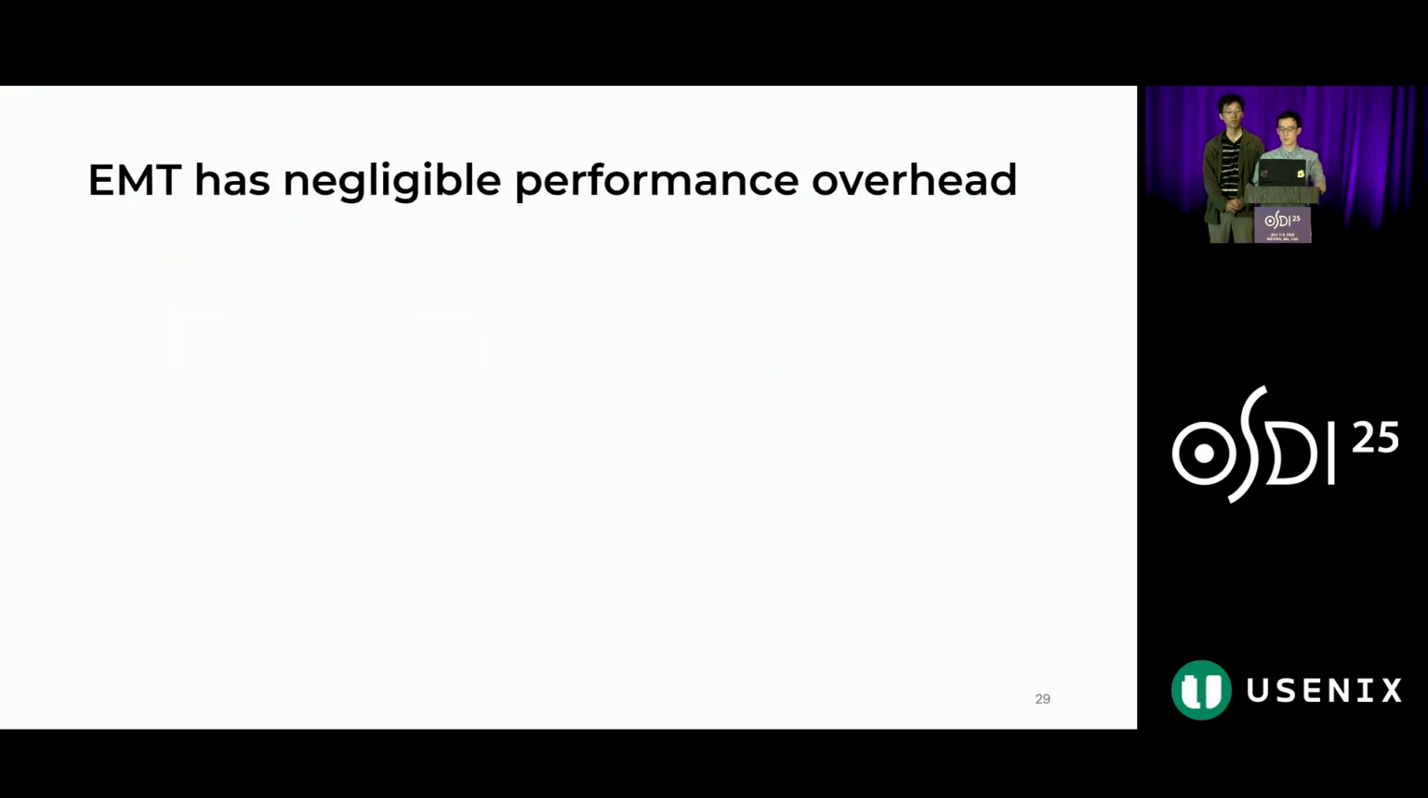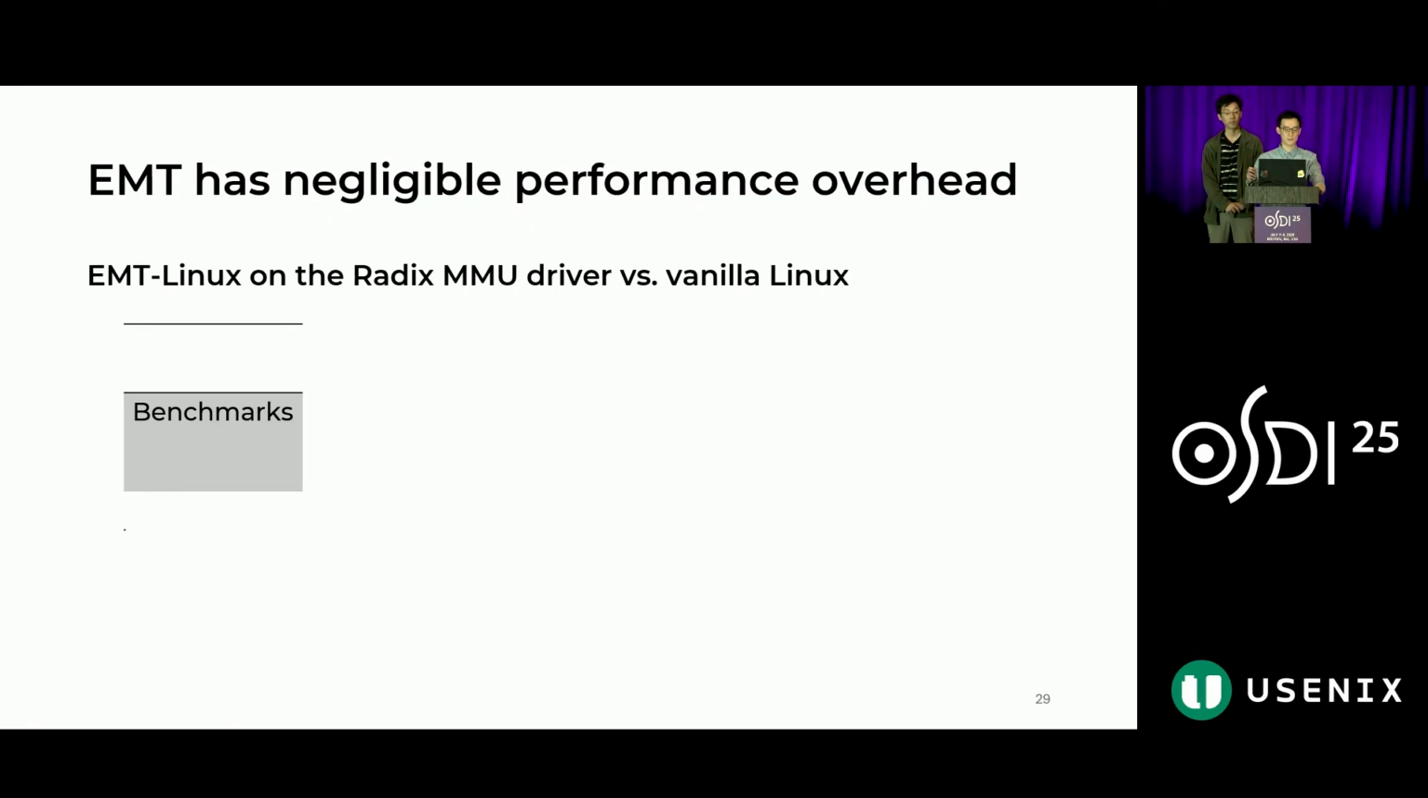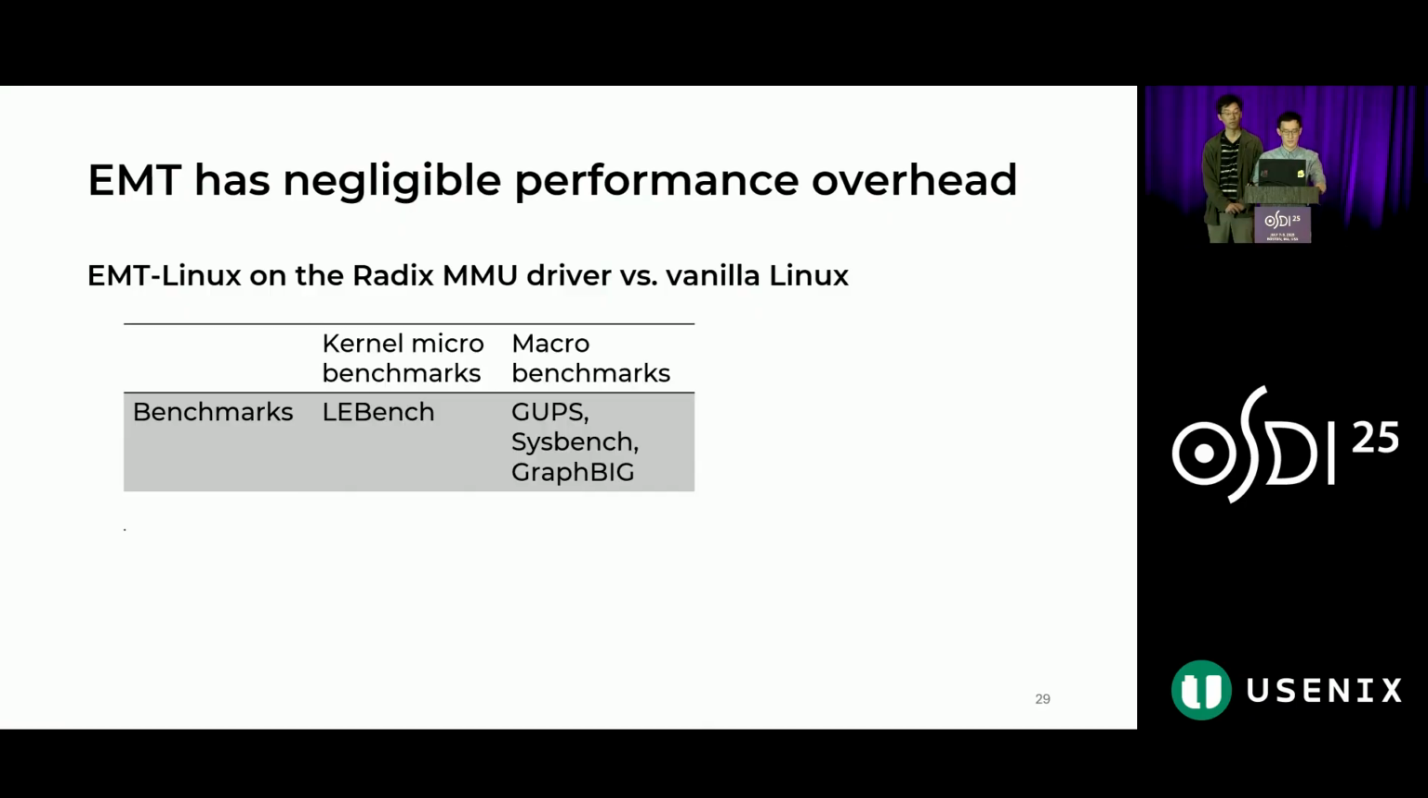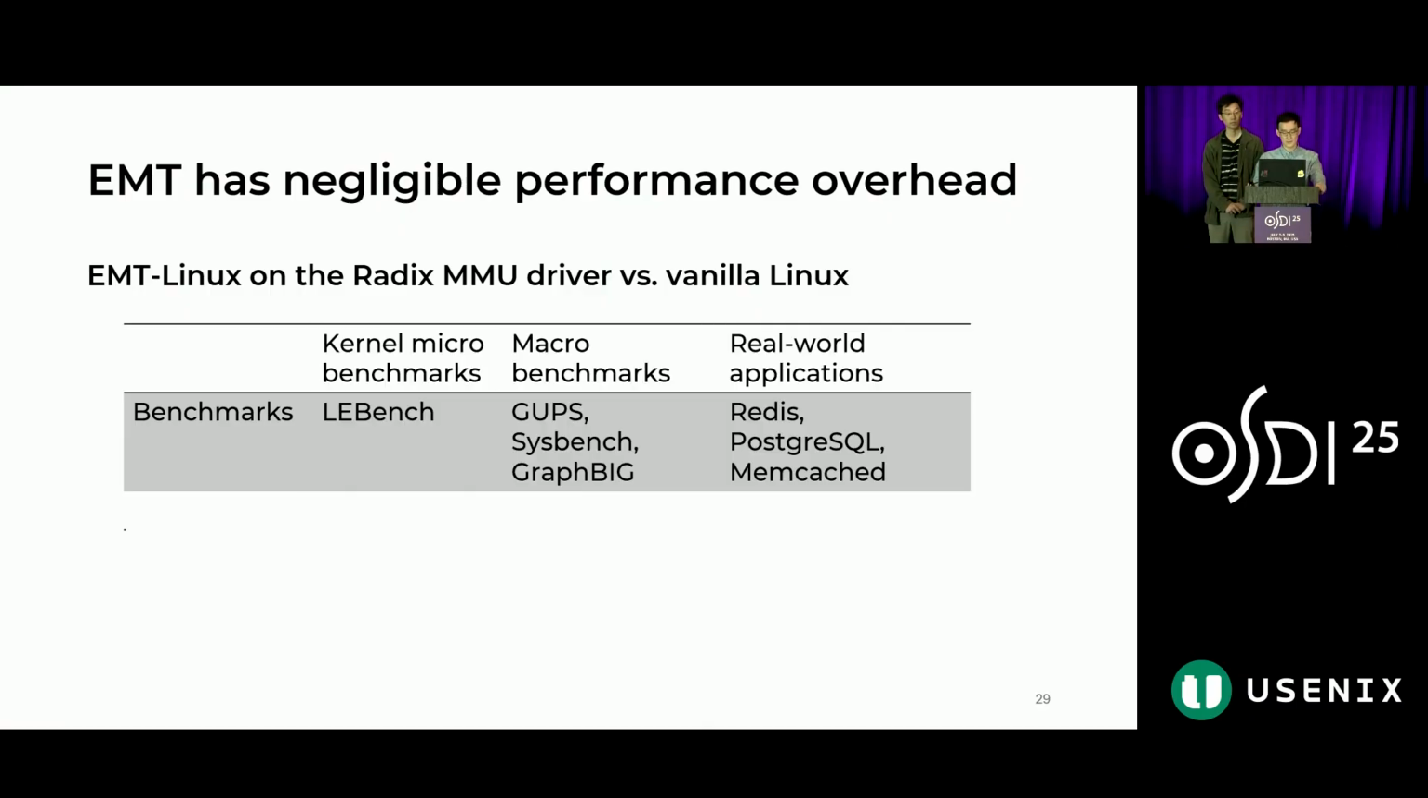EMT has a negligible performance overhead. We compare the performance of EMT Linux on the radix MMU driver with the vanilla Linux, and we tested over 3 suites of benchmarks. The first one is the kernel micro benchmarks. The second one is the macro benchmarks. And also we include 3 real-world applications. For all of them, the overhead is controlled within 0.2%.